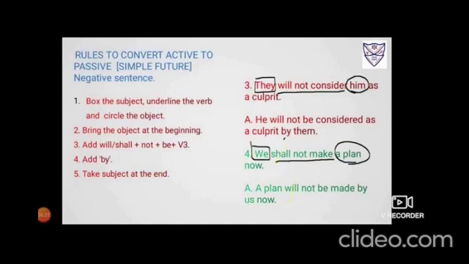So it is will. Bring not same ahead. Now put be. Use third form of the verb make, made, made. So I have used made. Add by. So by. And take the subject at the end. So we becomes us. And now is an adverb. So the answer would be a plan will not be made by us now.